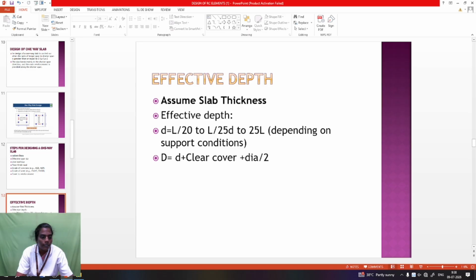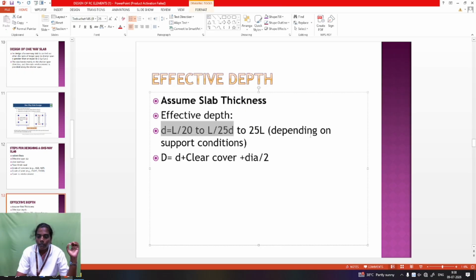After that you go for the effective depth. It is the first step for designing this slab structure. The code book used is IS 456 2000. First you take the basic depth ratio. It is taken from page number 36 in your IS 456 code book, the basic values of L by D. For simply supported, L by D is taken from 20 to 25. For a cantilever slab, L by D is taken as 7. For a continuous slab, L by D is taken as 26, in your code book procedure.